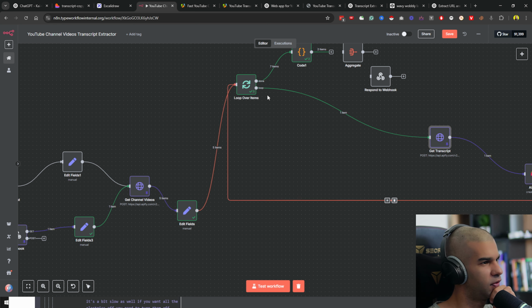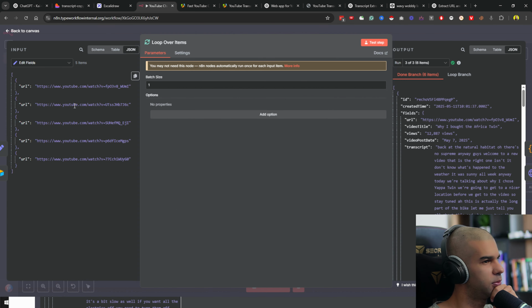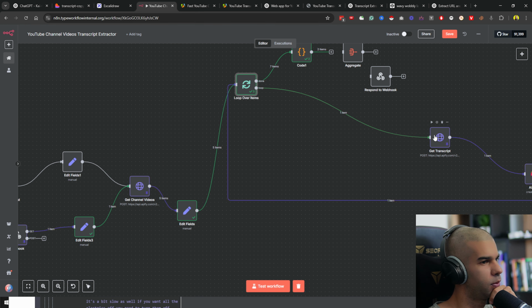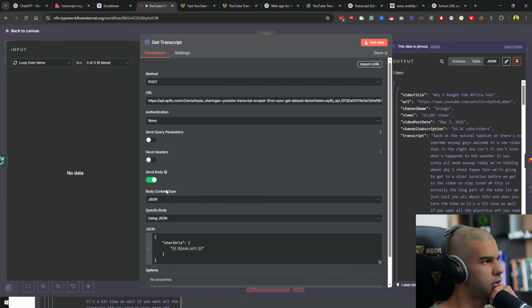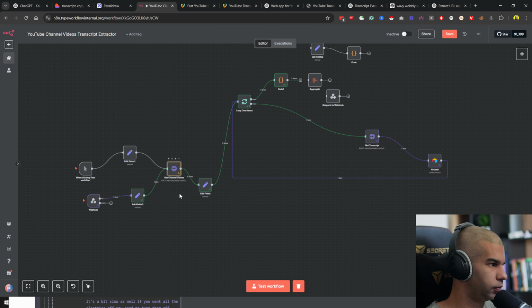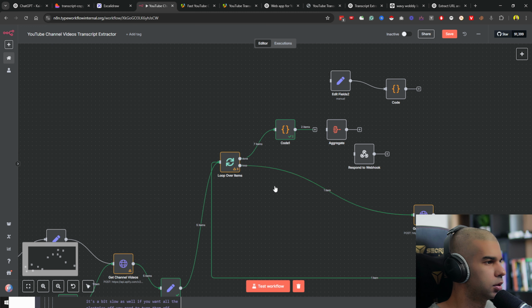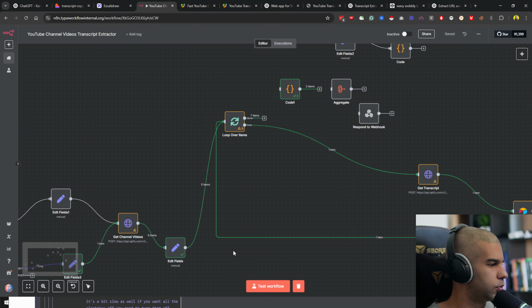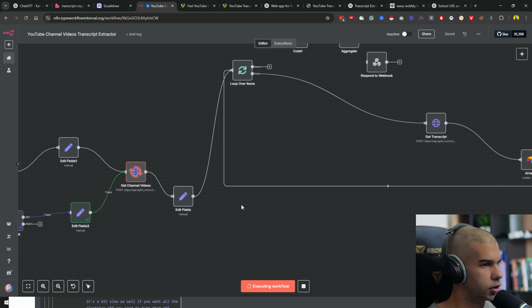5 items. Loop over items one by one. Get transcript. And this should be the URL. I'm not sure if it's an issue of the pinning of the data, which it might just be. Yeah, let's run this once more. Test workflow. I just want to use live data to figure this out.